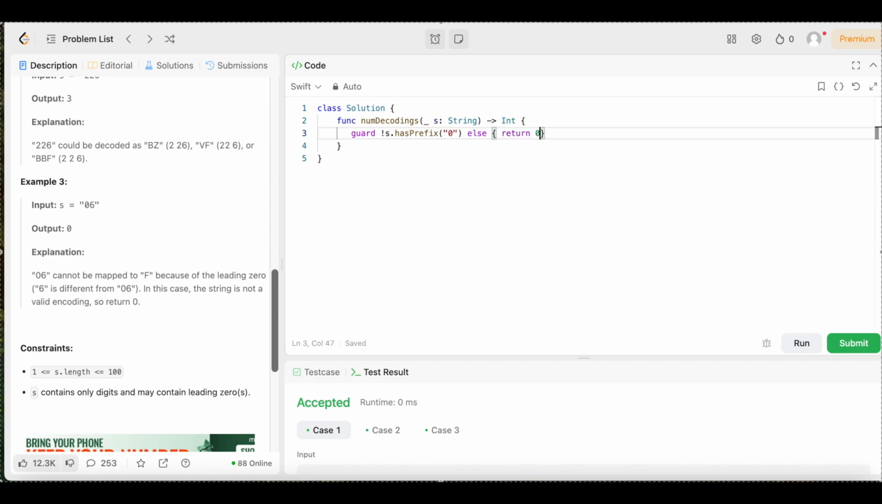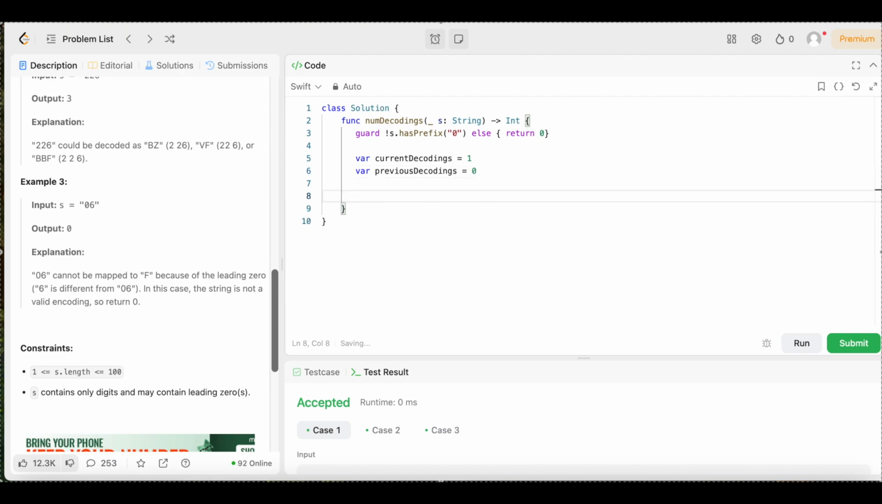Now we need to initialize the number of ways to decode from the current position, and it's going to start at 1 for an empty string. So we come right underneath this, and declare a variable called current decodings, and set that equal to 1 to start. Boom. Then we need another variable to track the previous number of ways, and that's going to start at 0 because there is no previous string yet. So we declare a variable, previous decodings, and set that equal to 0.